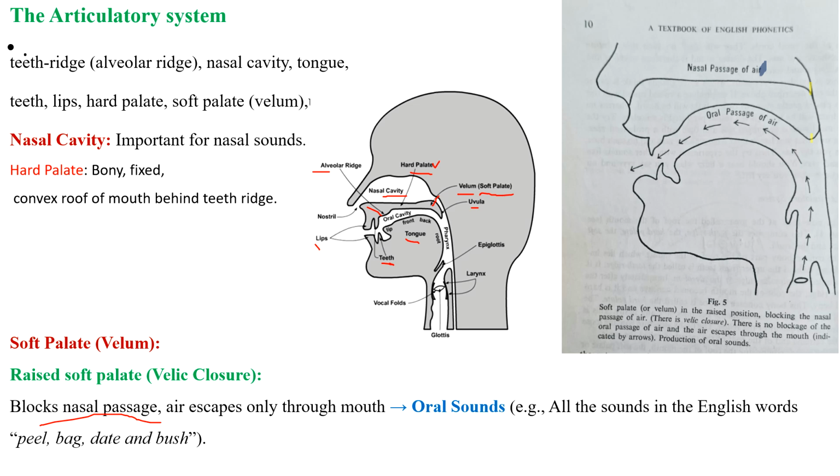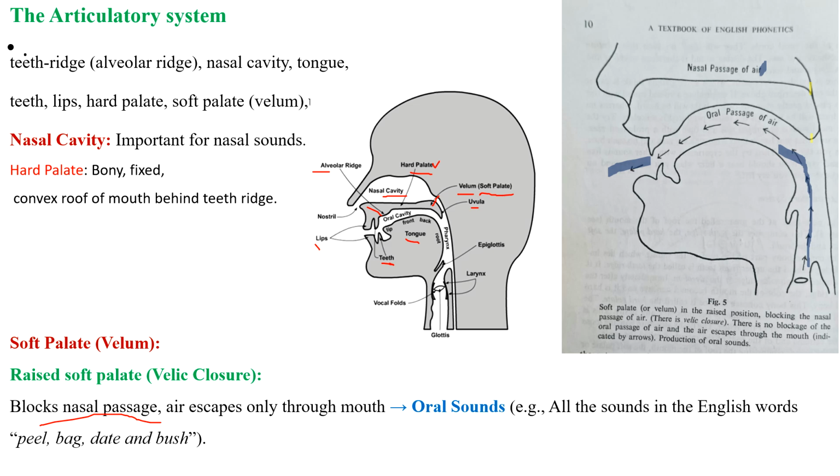Then what happens? The air escapes only through the mouth. It goes out of the mouth into the atmosphere. So this is the oral passage of air.